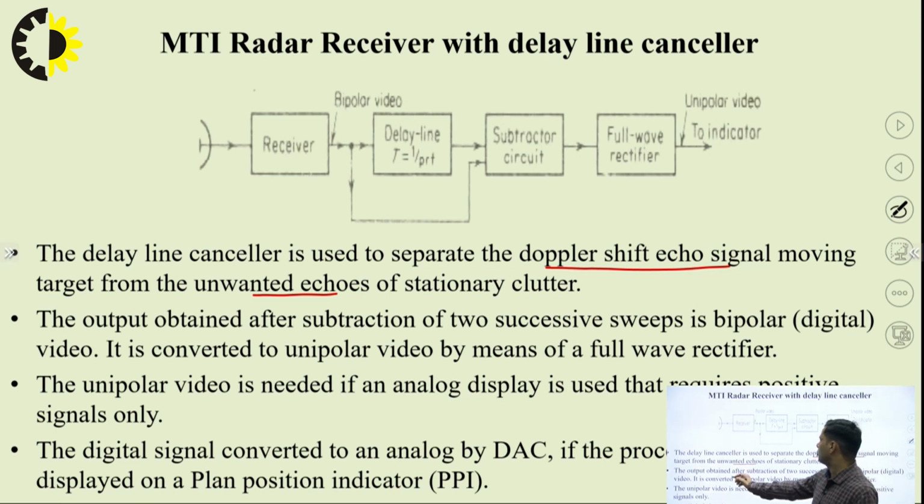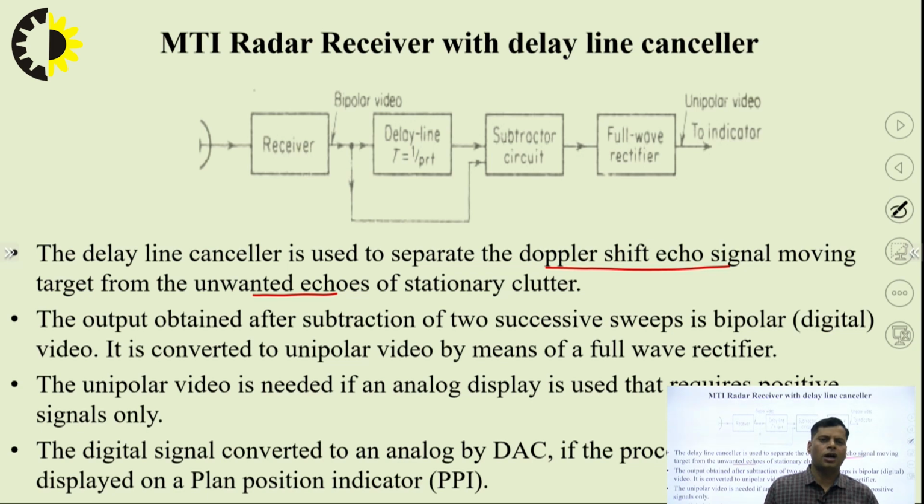The output obtained after subtraction of two successive sweeps is bipolar, and it is converted to unipolar by means of a full wave rectifier. The unipolar video is needed if an analog display is used that requires a positive signal, and the digital signal is converted to analog by a digital to analog converter, and we will see it on the PPI, plan position indicator display. So this is simply the delay line performance that we are using here.